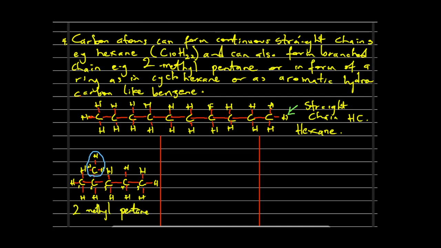Also, we can have other scenarios where we can have cyclohexane. Cyclohexane, for example, is a cyclo compound with 6 carbons. So let us quickly do something like this.